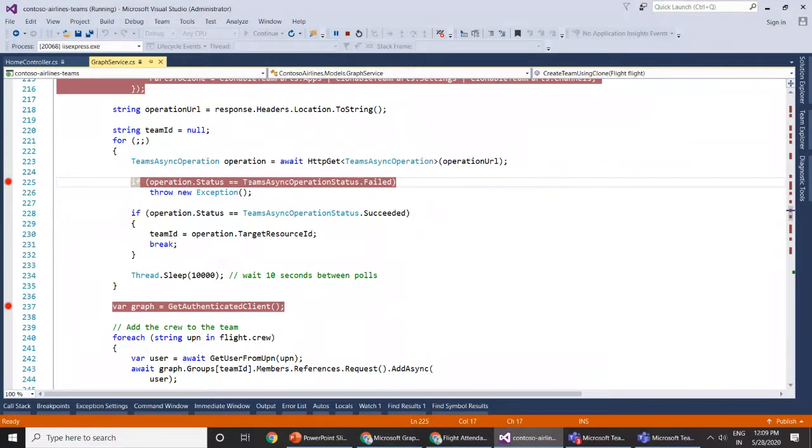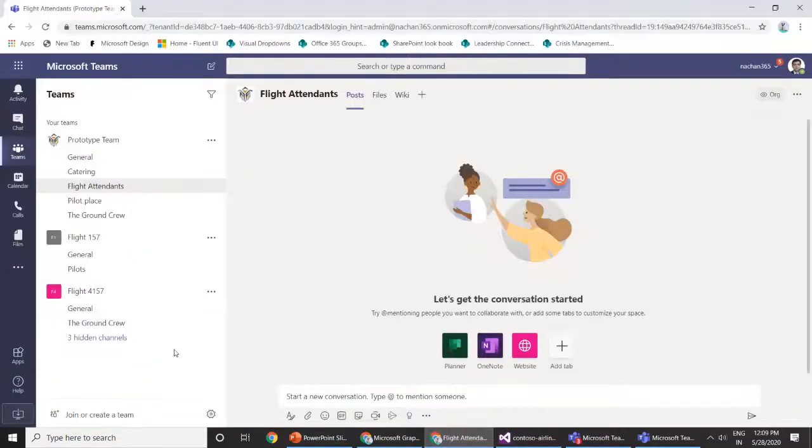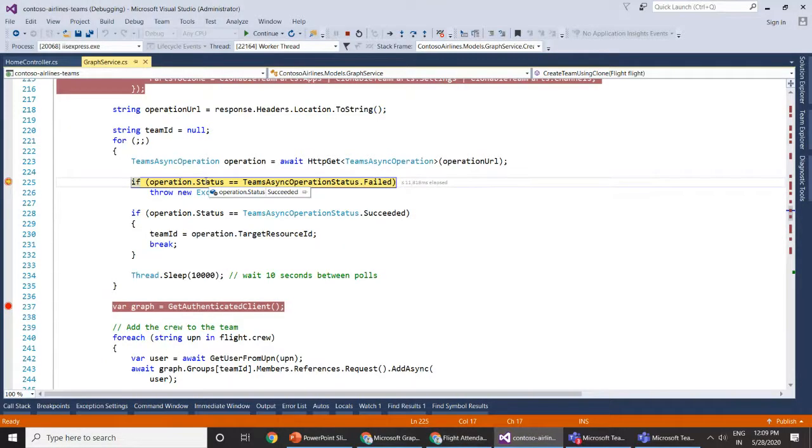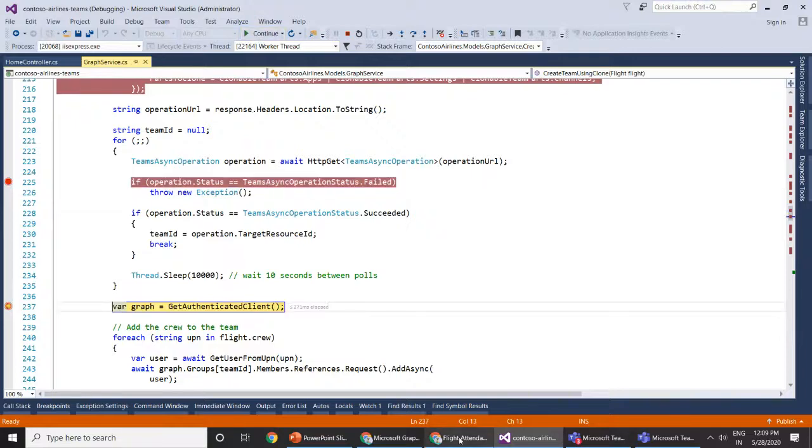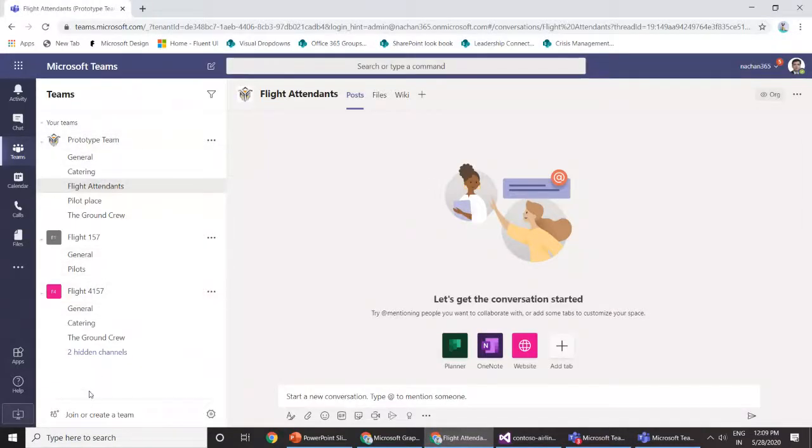Okay, so it is still taking some time. Meanwhile, let me check. Okay, so the team preparation is still going on. You can see that we have flight number 4157, which is being cloned from the prototype team, and it has started adding all of the channels inside it. Okay, the good thing is that the status is succeeded now, and we have the team created from our prototype team, which has got all of the channels cloned from the team.